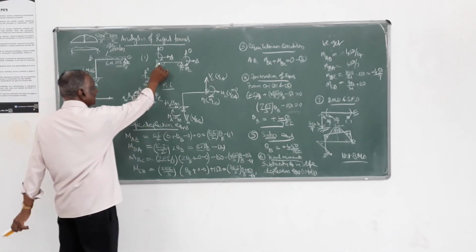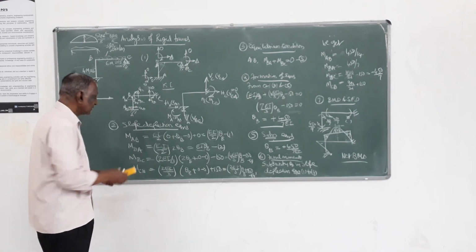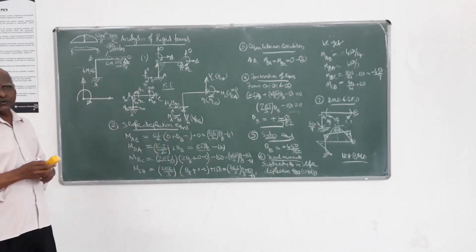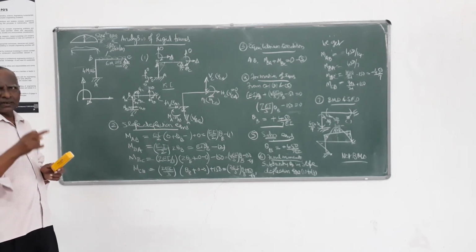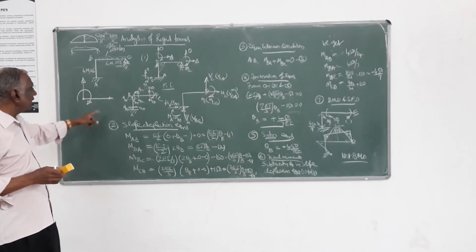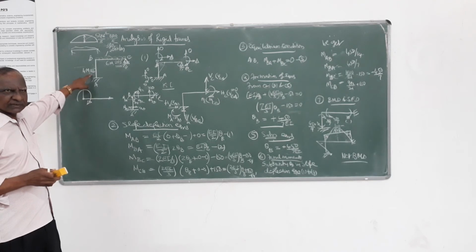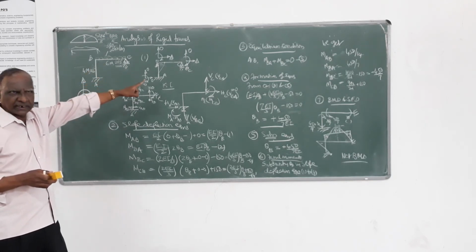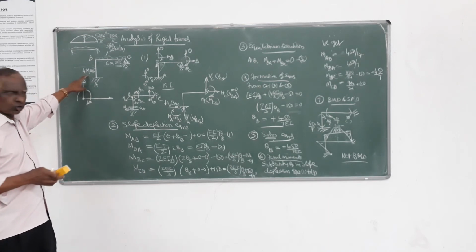That delta will be delta itself. So in this term you are going to get 3 into EI delta by L. 3 EI is EI itself, 3 EI delta, you have taken sway as delta divided by 4.